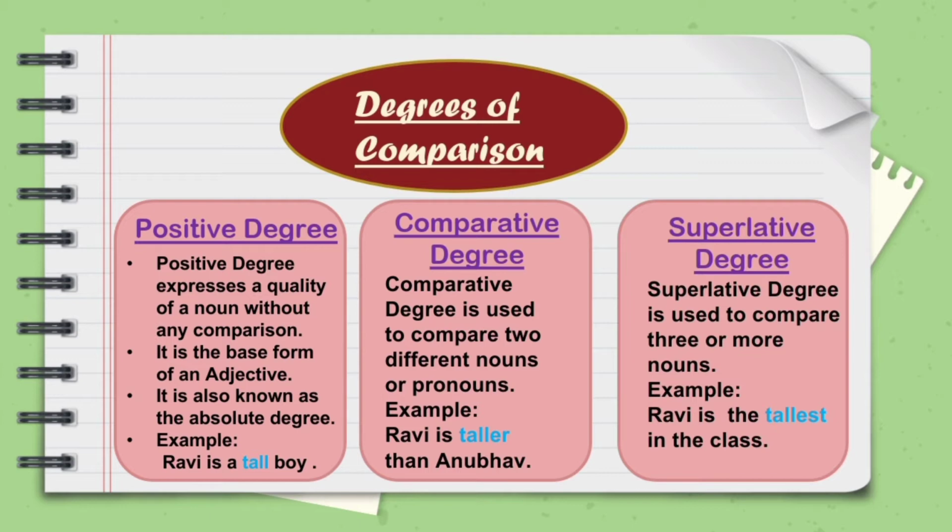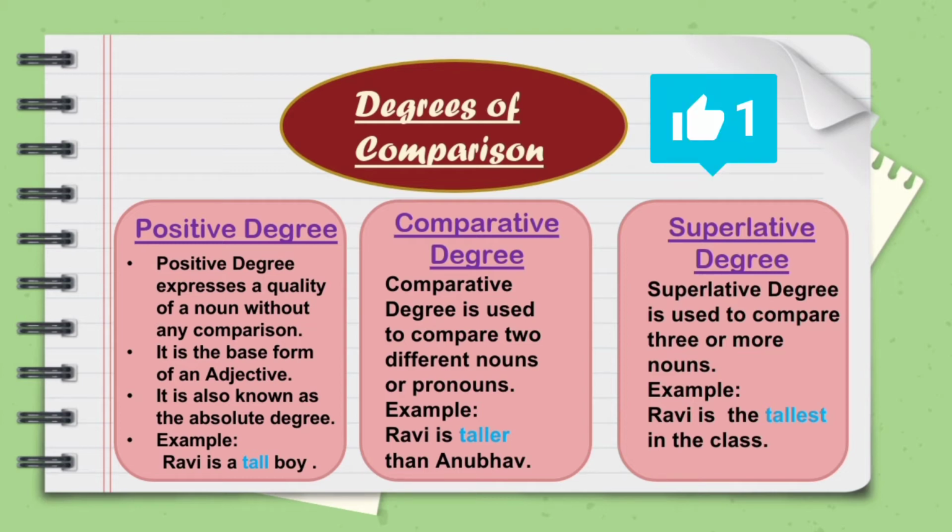superlative degree. In the positive degree, we have to see that it expresses a quality of a noun without making any comparison. It is the base form of an adjective. It is also known as the absolute degree. For example, Ravi is a tall boy. In the positive degree, we have to note that even all the different similes, as they make comparison, also come under positive degree.